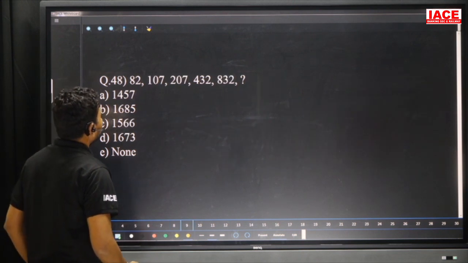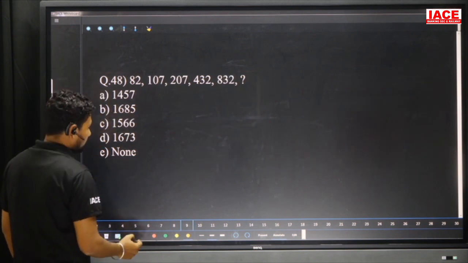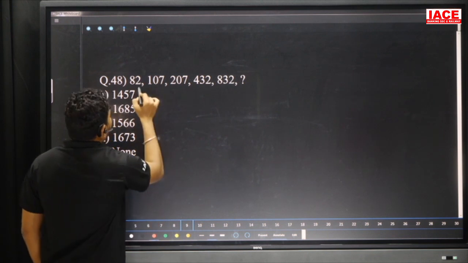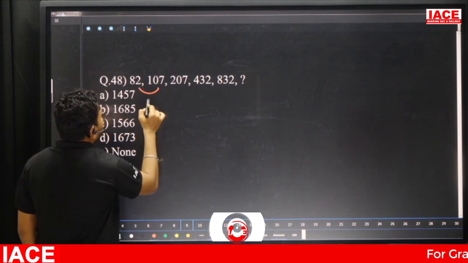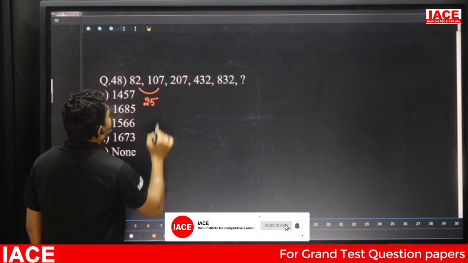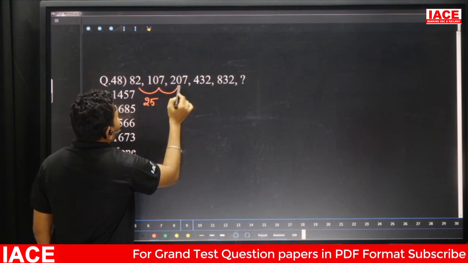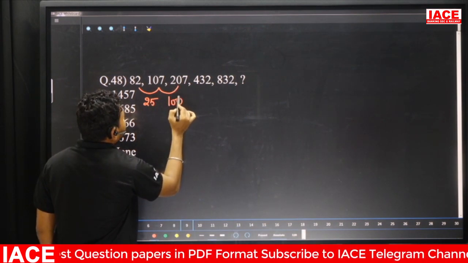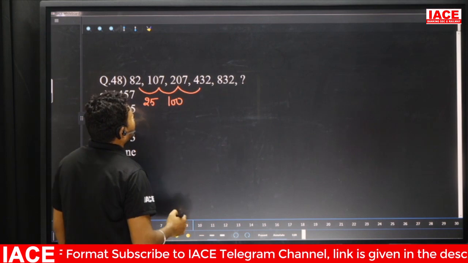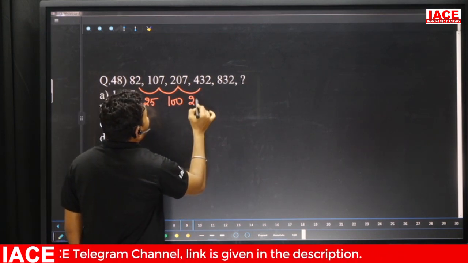Next question: 82, 107, 207, 432, 832. Take the differences here. 82 became 107, it is a 25 difference. Next, 107 became 207, it is a 100 difference. And 207 became 432, here the difference is 225.